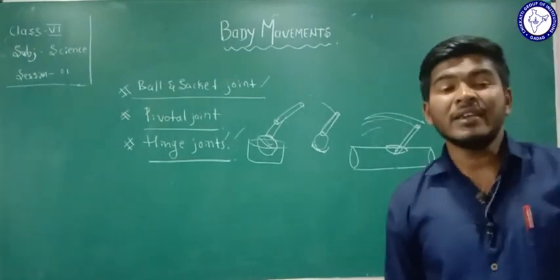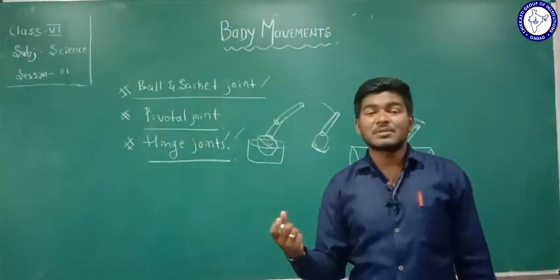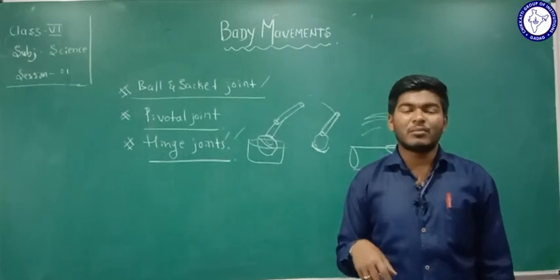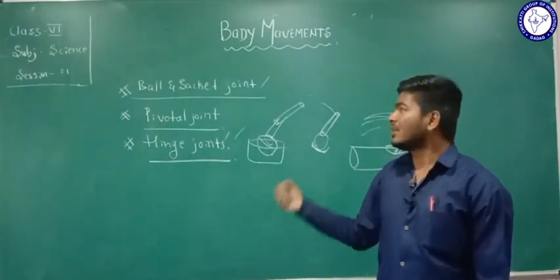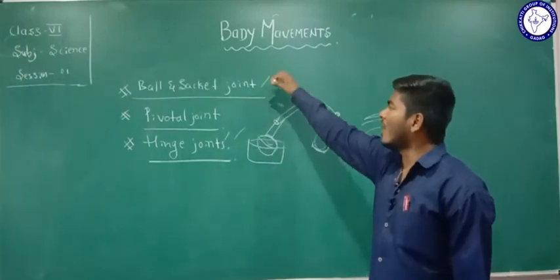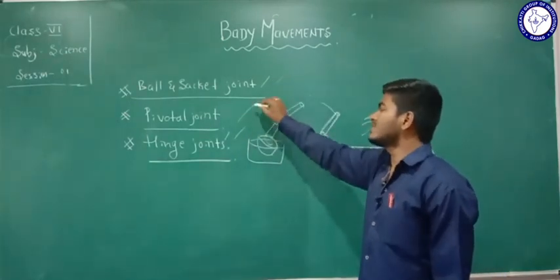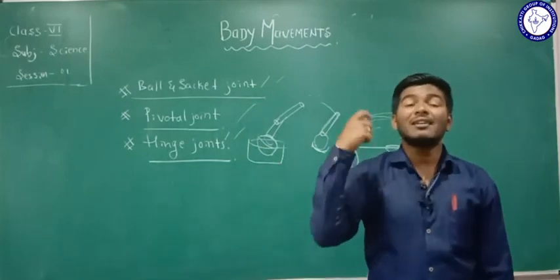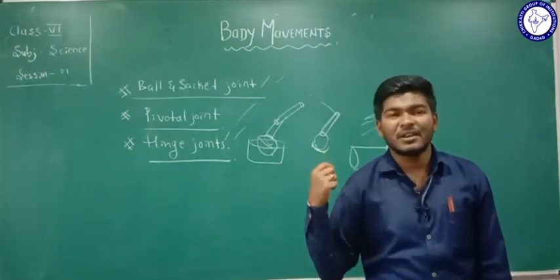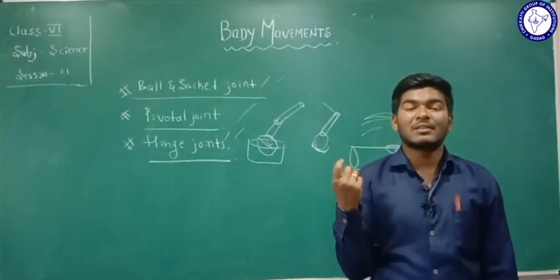We can see other different types of joints present in our body, which will be discussed in our next session. In today's session, we discussed ball and socket joint, pivotal joint and hinge joints. In the next session, we are going to continue with other types of joints present in our body which are helpful for body movement.